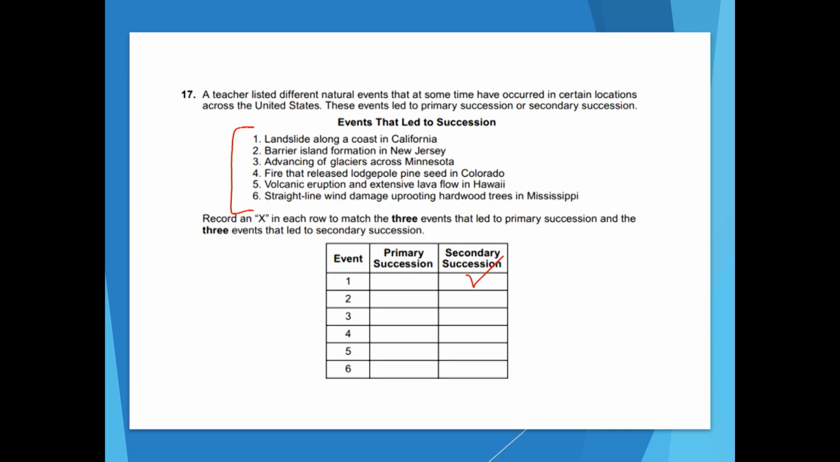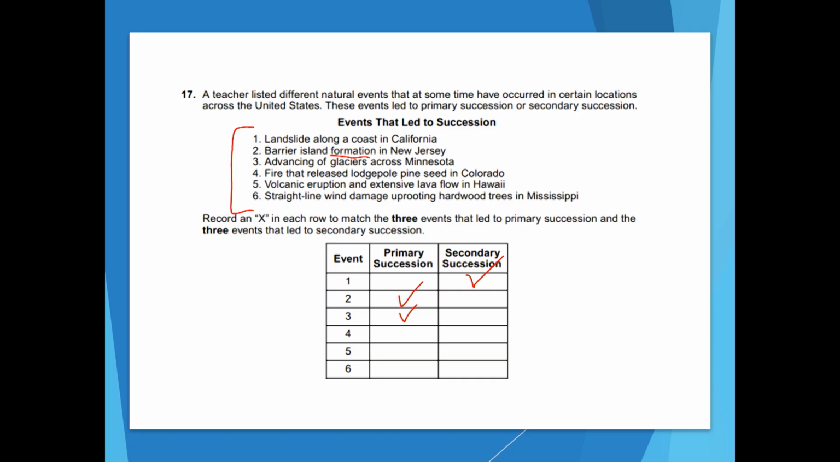Okay, the next one says a barrier island formation in New Jersey. Well, because an island is forming, that means that it hasn't supported life up to this point, and that means it's going to be a type of primary succession. Let's go on to the next one. This says advancing glaciers across Minnesota. When a glacier advances, it's going to reveal a lot of soil, a lot of ground that hasn't been used. It's been covered up by something. So as the glacier moves, it reveals new land.